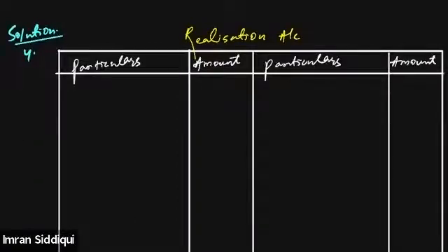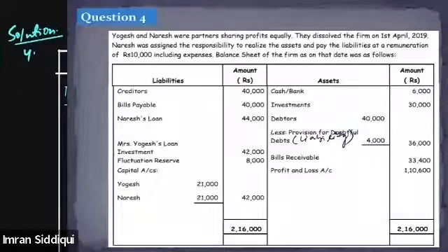So let's start doing it. First of all, let me write down: to sundry assets. Let's start transferring all the assets one by one. The first thing given in the balance sheet on the asset side is cash and bank. Cash and bank is not transferred to the realization account. However, it will be transferred to the cash account or bank account, right?